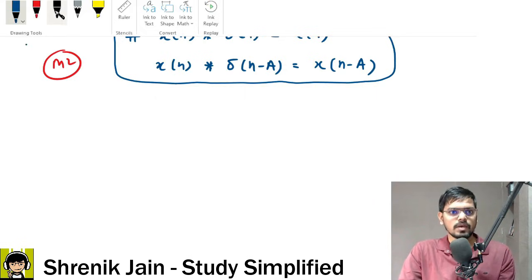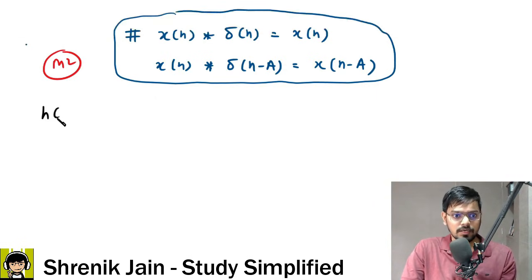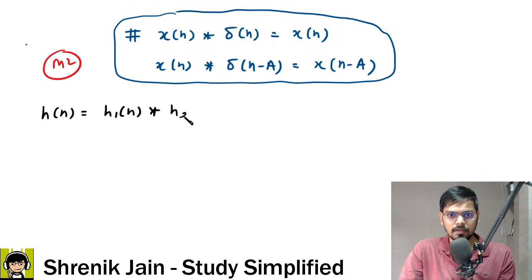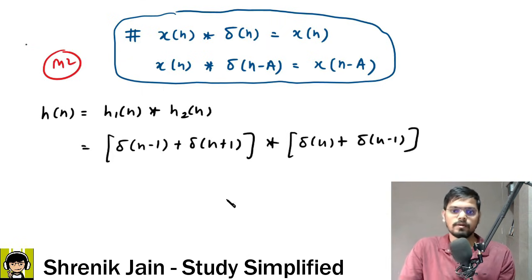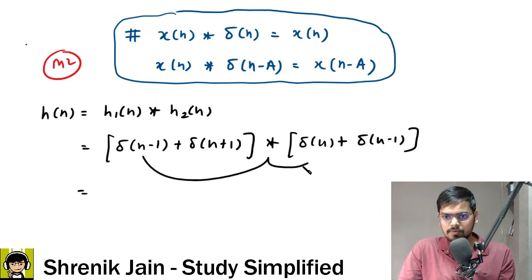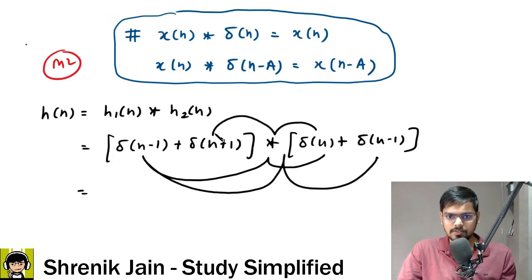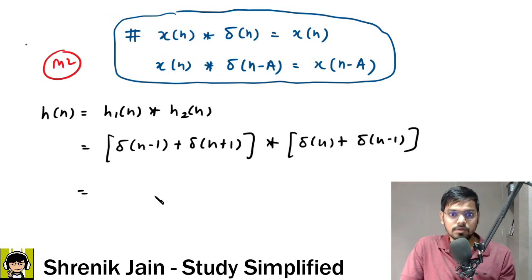Okay, so now you can see that we had the question: resultant h of n is equal to convolution between the two time domain signals in the discrete version, where h1 of n was delta of n minus 1 plus delta of n plus 1, convolved with h2 of n, that is delta of n plus delta of n minus 1, correct? Now this thing convolved with this thing plus this thing convolved with this thing. Similarly, this thing convolved with this plus this thing convolved with this. So 4 terms we will get, but while solving the 4 terms, be cautious.